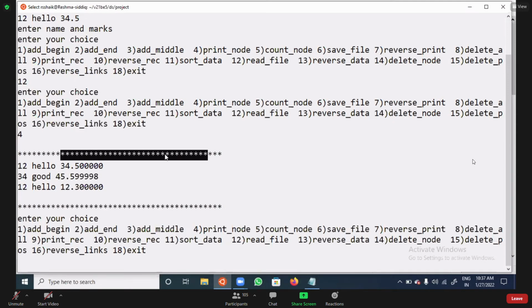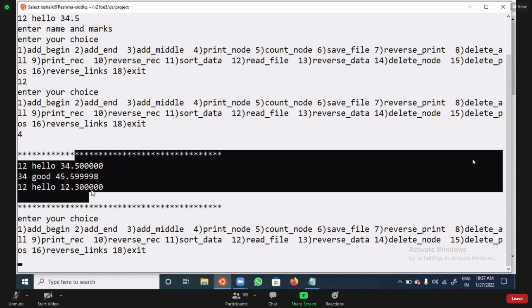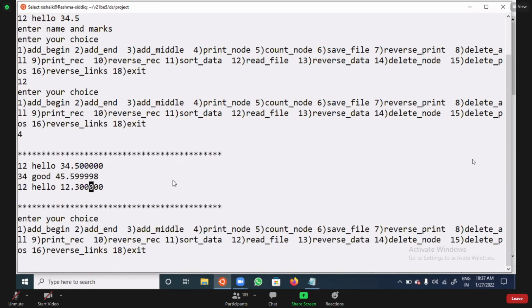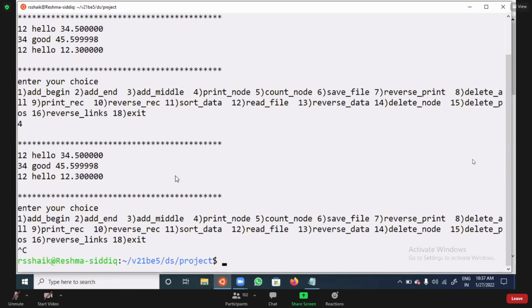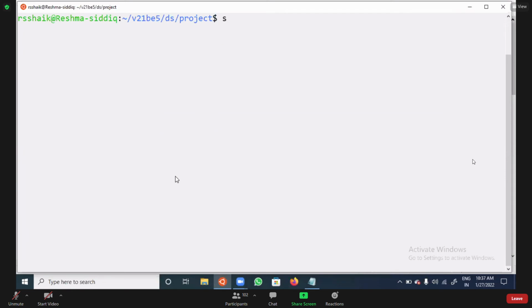The data is printing between these two stars. It is printing. I hope you clear this point. Any doubt in this makefile?